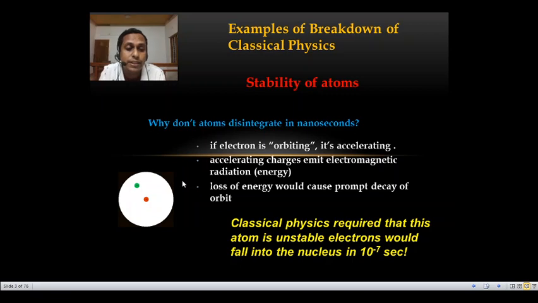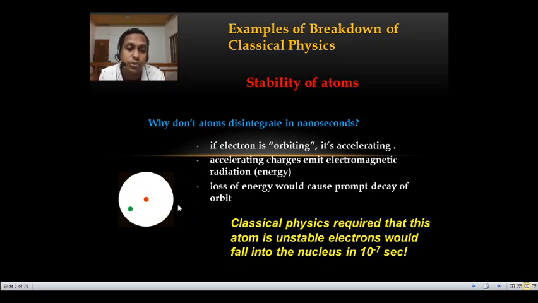The electrons are revolving around the nucleus in a circular path, which means there is an acceleration; even though its magnitude is the same, the direction is always changing. So this charge is accelerating. As per electrodynamics, accelerating charges emit electromagnetic radiation. Electromagnetic radiation is nothing other than energy, which means that the electron loses its energy.